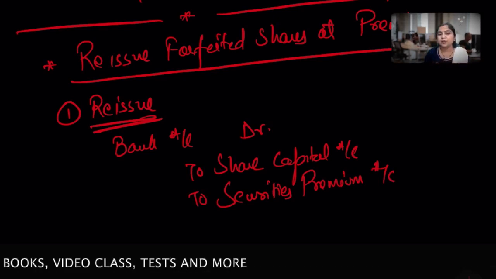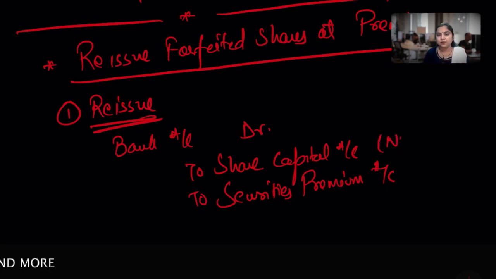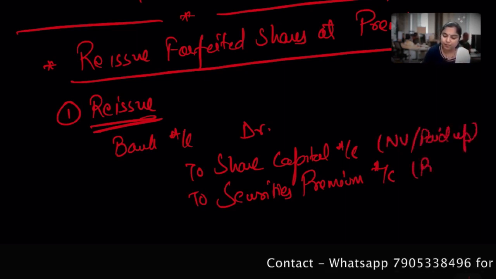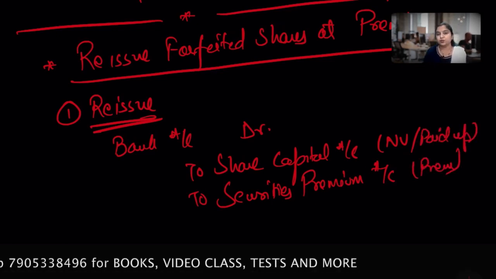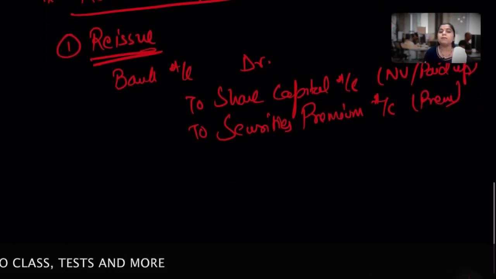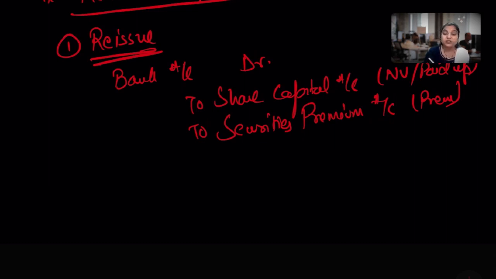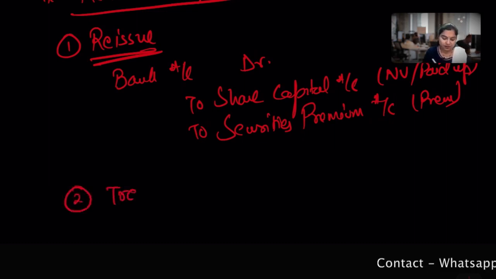Share capital at nominal value or paid up value, and here the premium amount with the reissued shares. Whatever amount is standing in share forfeiture will be transferred to the capital reserve.